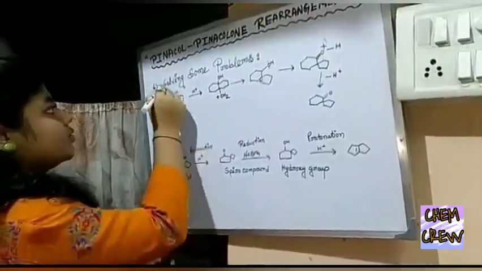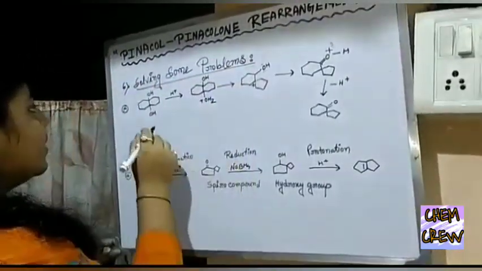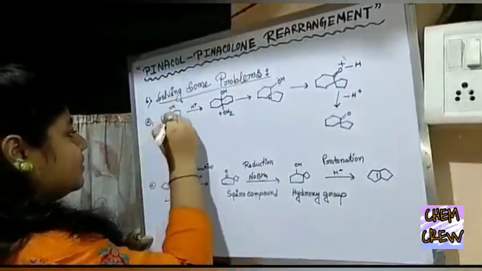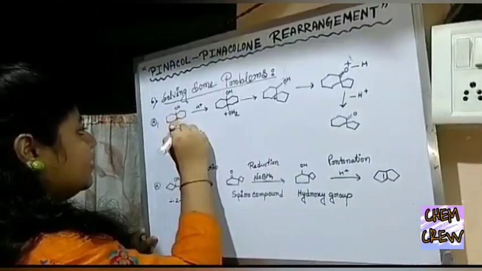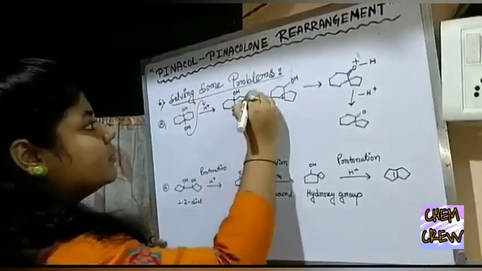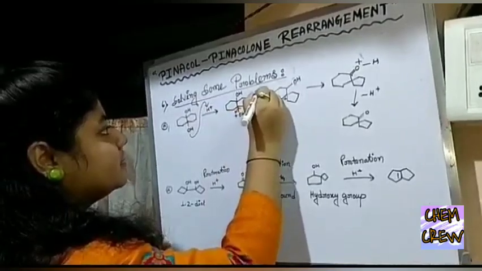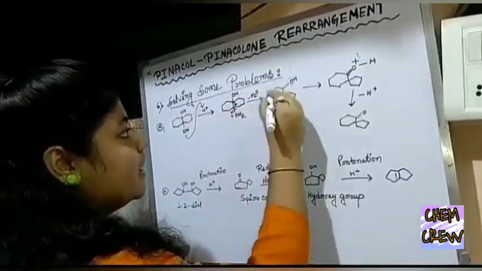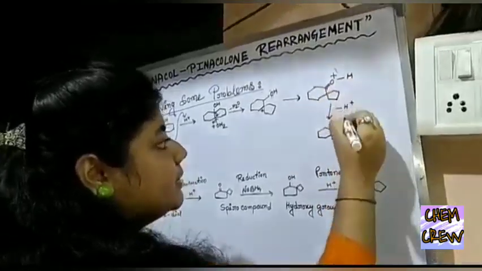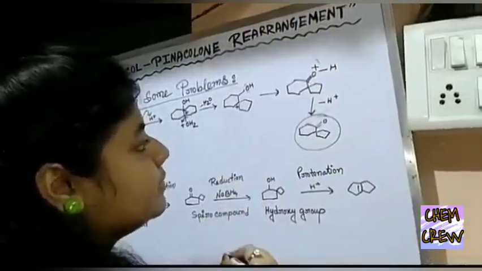Now we are going to solve some problems. So here is problem 1, and the mechanism is the hydroxyl group is protonated, then a water molecule is removed from the compound, bond shift and this compound, and after deprotonation we receive this product.